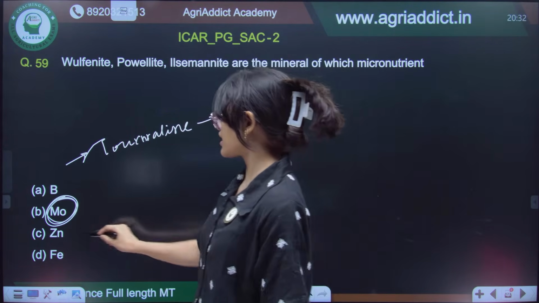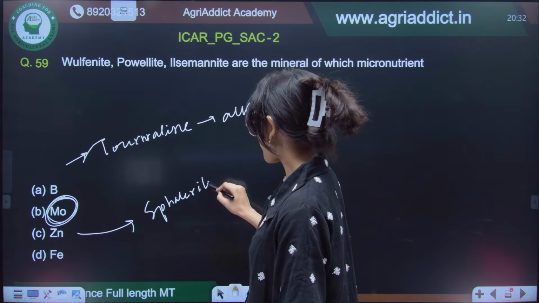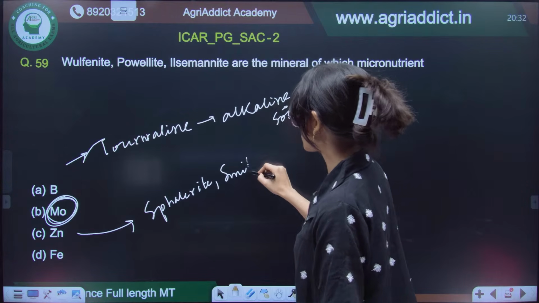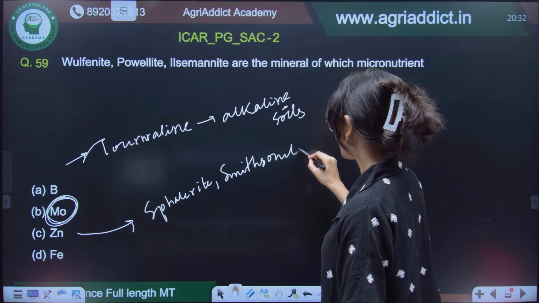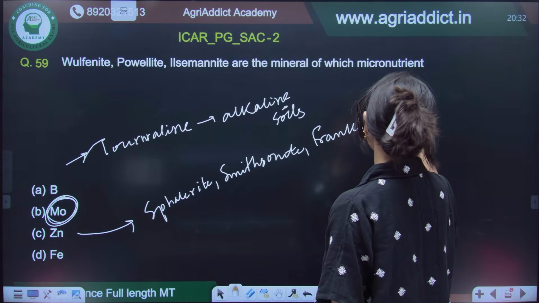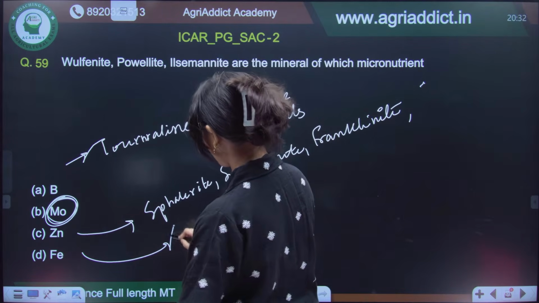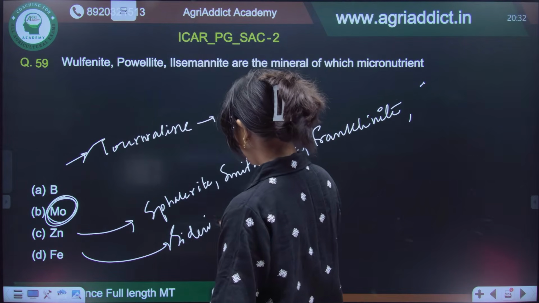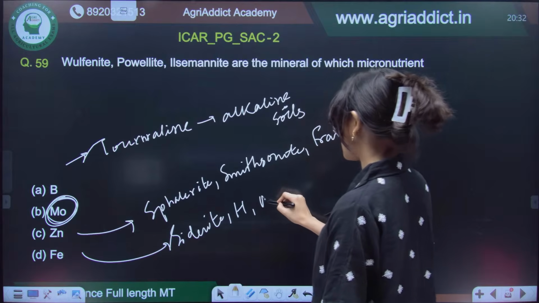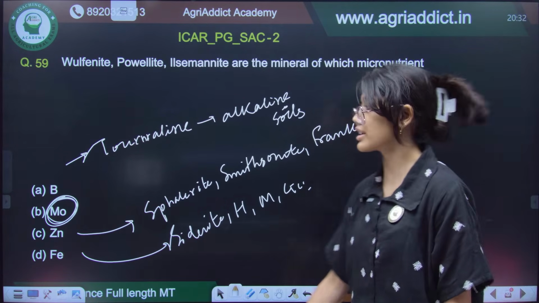Then for zinc, you have sphalerite, smithsonite, franklinite. For iron we have siderite, then hematite, magnetite, goethite. So, you know all this.